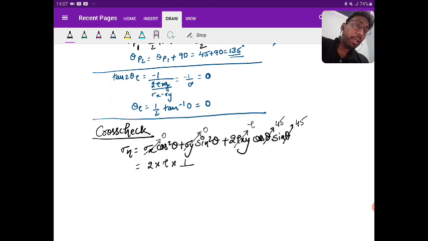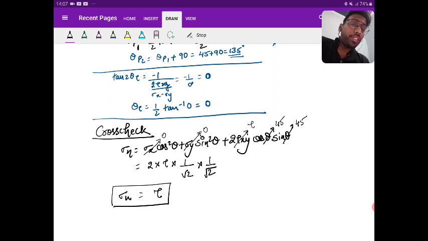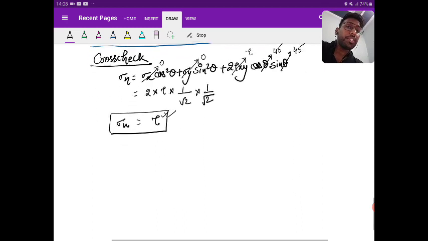Cos 45 is 1 by root 2. Sin 45 is also 1 by root 2. So you will get tau only, because root 2 into root 2 is 2. Right, so 2 by 2 is 1. So I get the value as tau. Right. So on the principal plane, you will get the magnitude of the principal stress as tau. Is it clear?